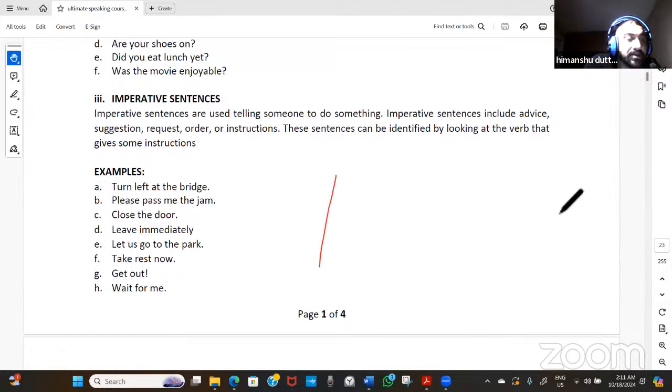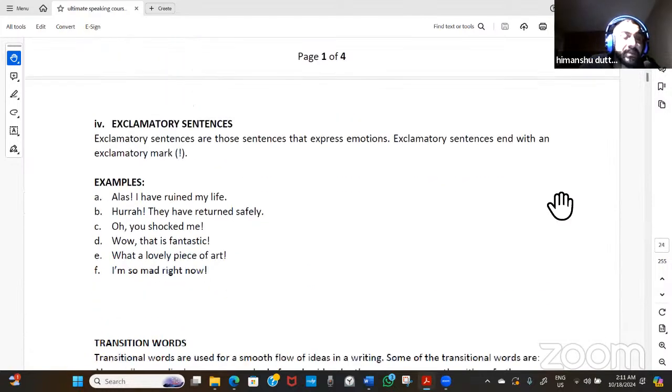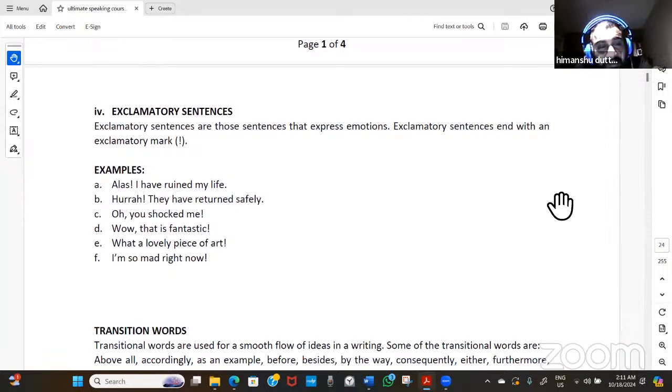All of them will definitely let you know how we need to speak out the statement. If we are requesting someone, we will say, "Please pass me the jam." So we'll have a certain tone of speaking depending upon what kind of sentence and what kind of statement we are making. Now there is a last category that you should remember.